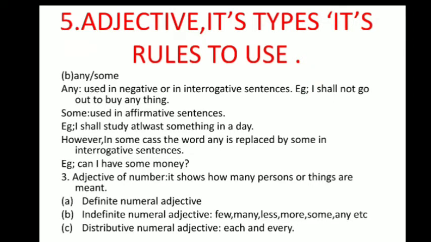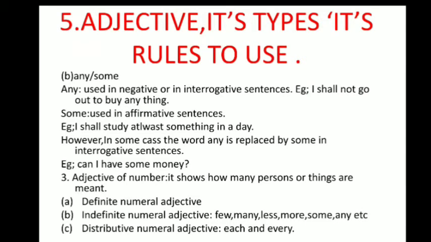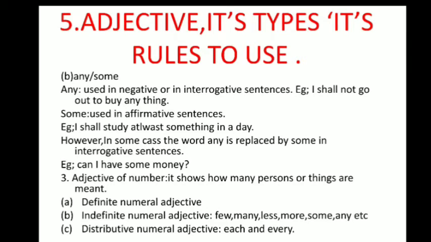So there are some chances, like in interrogative sentences, instead of using any, there are chances of using some, which is acting like an adjective of quantity. So the last, third type of adjective is the adjective of number. It shows how many persons or things are meant when you are discussing in the sentences. Definite numeral adjective, indefinite numeral adjective and distributive numeral adjective are the types of adjective of number.